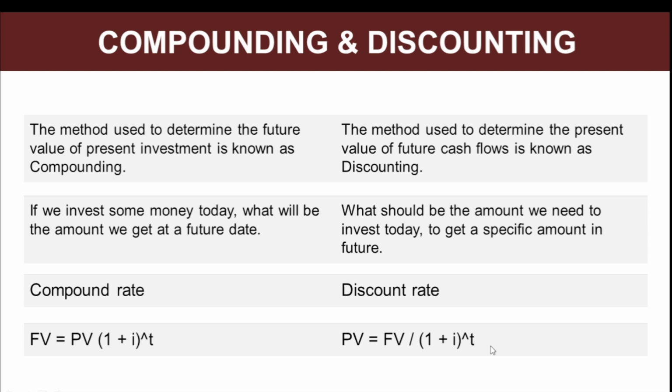See, this whole time value of money concept is much broader, where we have to read about annuities also. We have to read about how the discounting and compounding can be done on a monthly basis, quarterly basis, semi-annual basis. All these things can be covered in detail if we study this time value of money chapter.